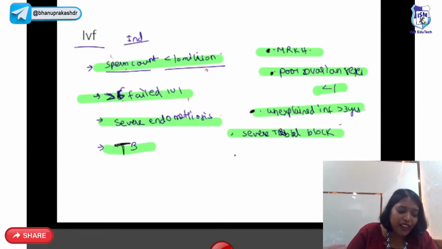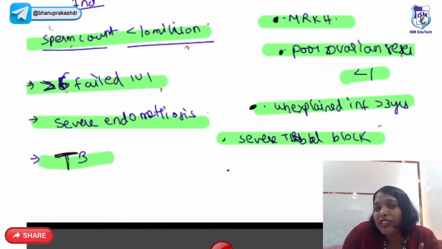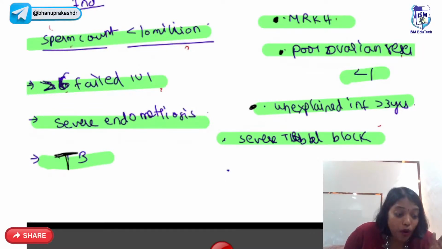So where do you do IVF? I think you all know IVF is a last resort. When sperm count is less than 10 million, more than 6 failed IUIs, severe endometriosis, tuberculosis, MRKH when you want to go for surrogacy, when they have poor ovarian reserve, less than 1, unexplained infertility and severe tubal plaques.